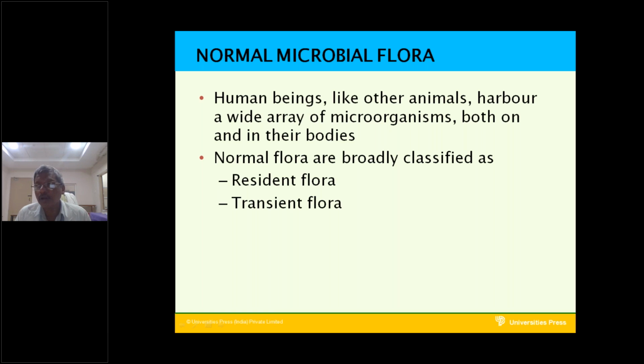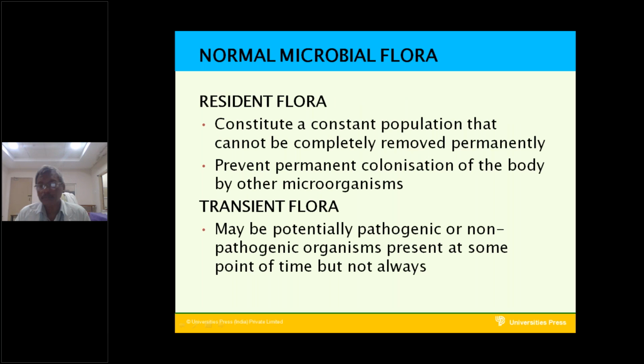So the normal flora are divided into resident flora and transient flora. Resident flora is a constant population of bacteria, fungi, etc. that cannot be completely removed permanently, even with chemicals or washing. They prevent permanent colonization of the body by other microorganisms.